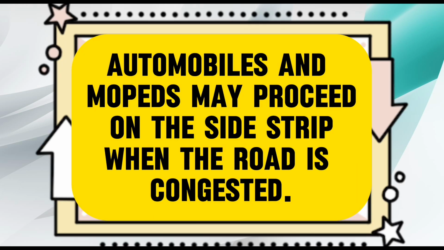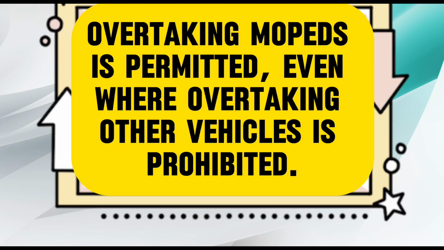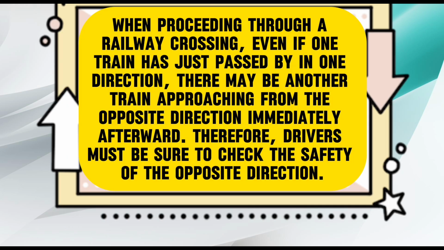Automobiles and mopeds may proceed on the side strip when the road is congested. False. Overtaking mopeds is permitted, even where overtaking other vehicles is prohibited. False. When proceeding through a railway crossing, even if one train has just passed by in one direction, there may be another train approaching from the opposite direction immediately afterward. Therefore, drivers must be sure to check the safety of the opposite direction.